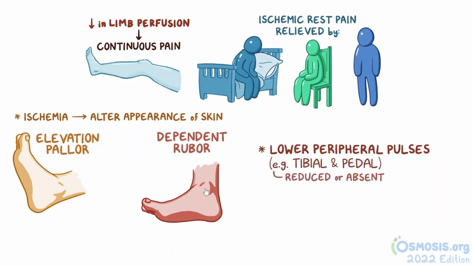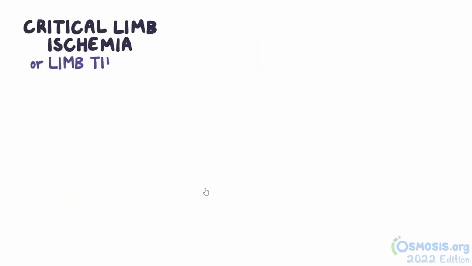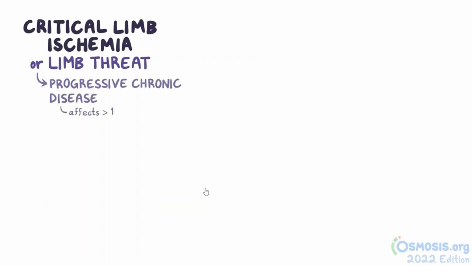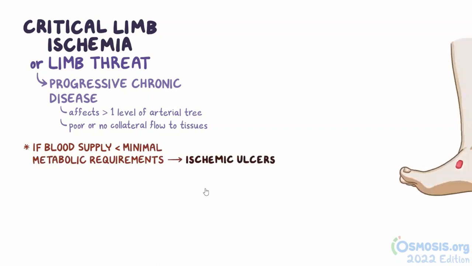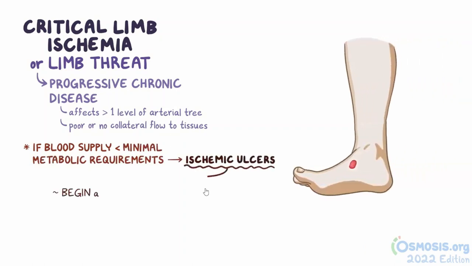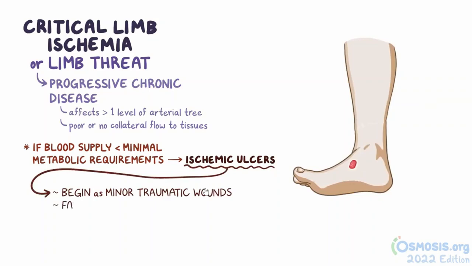The most severe stage of peripheral vascular disease is referred to as critical limb ischemia, or limb threat, which is often the result of a progressive chronic disease that affects more than one level of the arterial tree, with poor or no collateral flow to tissues. If the blood supply falls below what is necessary to meet minimal metabolic requirements, focal areas of ischemia can progress to ulcers. Ischemic ulcers often begin as minor traumatic wounds, and then fail to heal because the blood supply doesn't meet the increased demands of the healing tissue.